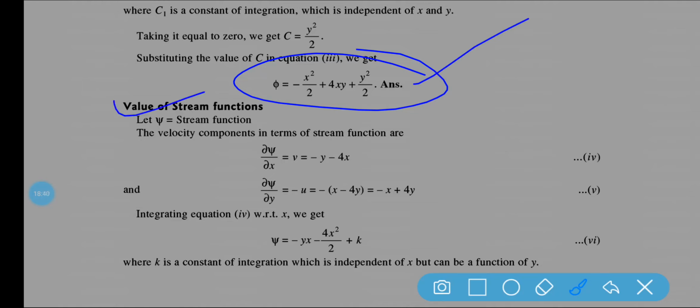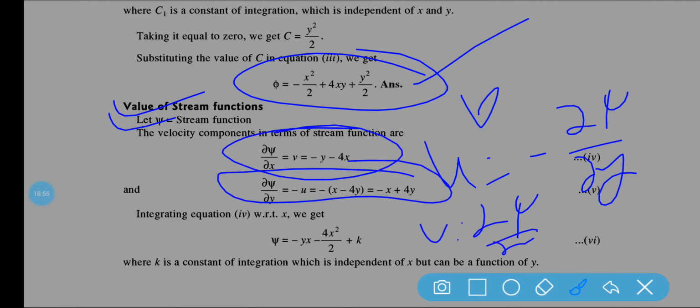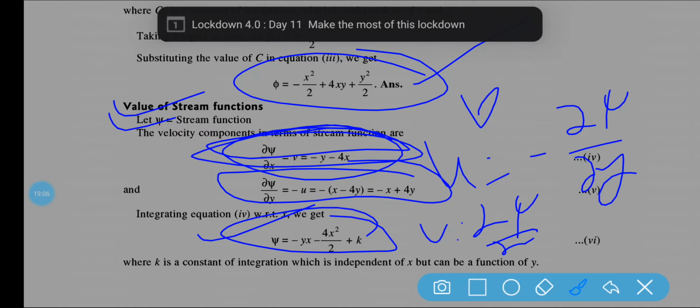Now the value of the stream function you need to find out. So let us consider psi is the stream function. Now again we need to know that u is equal to minus del psi by del y, and v is equal to del psi by del x. So this is the function. Now again I am integrating with this equation, del psi by del x, so we will be getting the result in terms of k.